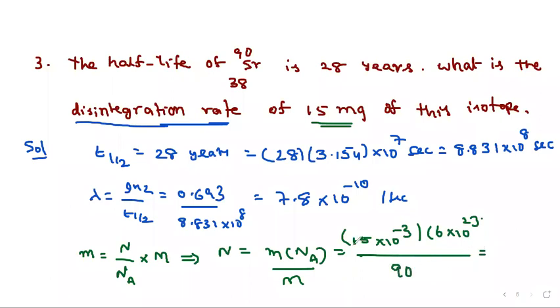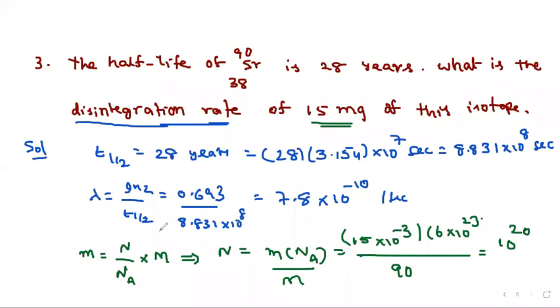So by solving this, 15 sixes are 90, so 90 and 90 will get cancelled here. Only you will have 6 on 6.023, but simply I will write 6 only. So 6 into 15, 90, they will be cancelled. So only you will have 10 power minus 3 into 10 power 23. That is 10 power 20. What is that? What is N? That many number of nuclei, number of atoms are present there.